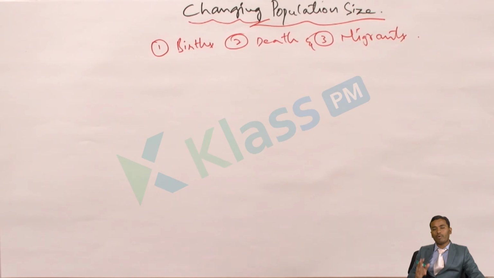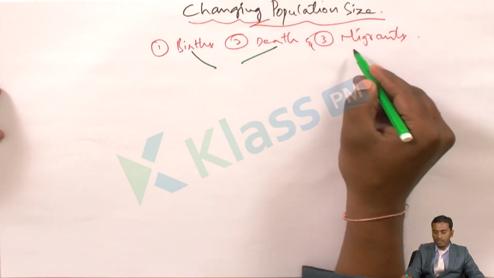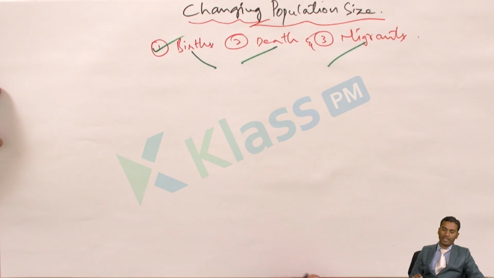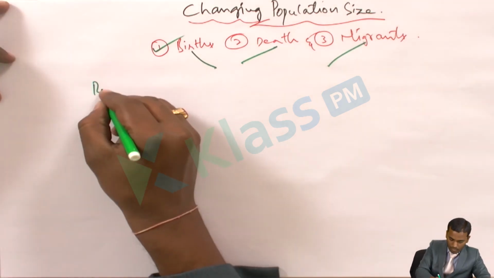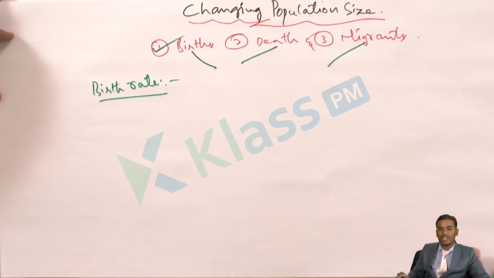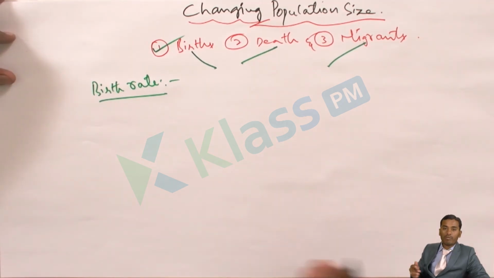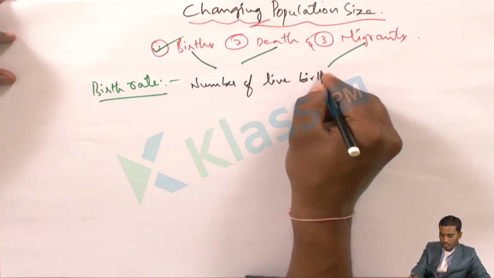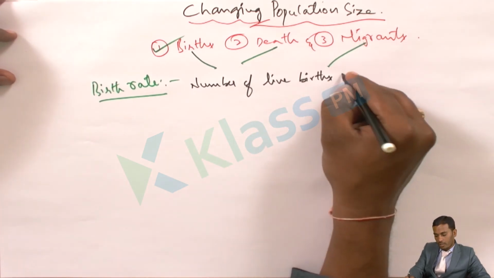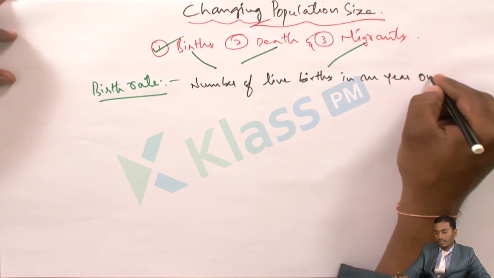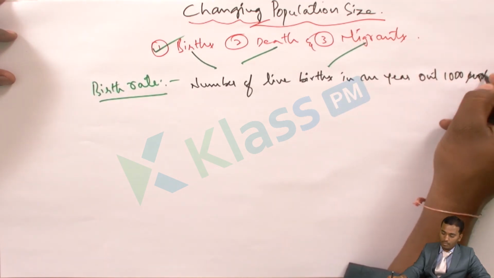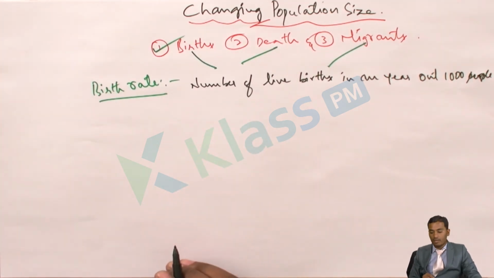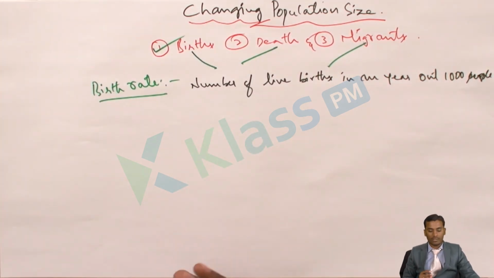Here we have three important determinants, which are the deciding factors of the population size. They are birth, death, migrants. So what is this birth? Actually, we call it the birth rate. So what is birth rate? Birth rate is the number of live births in a year out of 1000 people. This we call the birth rate.